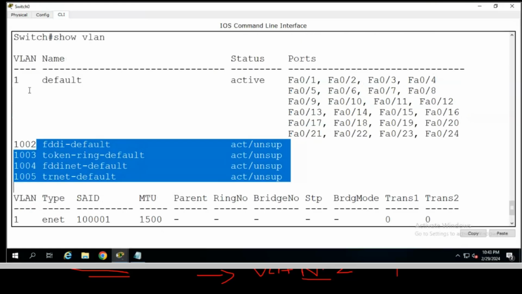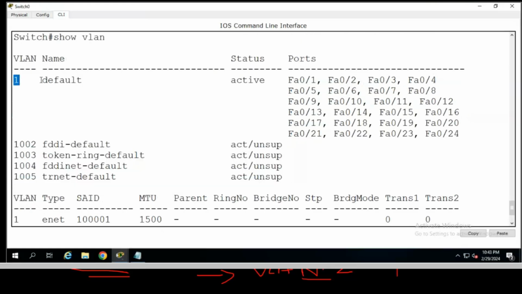We can use from one. This is the one by default. We can create VLANs from 2 to 1001. That means we can create thousands of VLANs in a single switch. This is a layer 2 switch, so we can only create about 1000 VLANs in this switch. But if you are using a layer 3 switch, there we can create 4096 VLANs in a single switch.